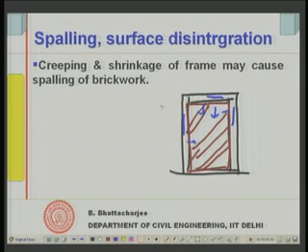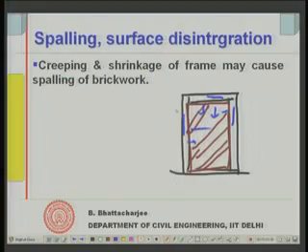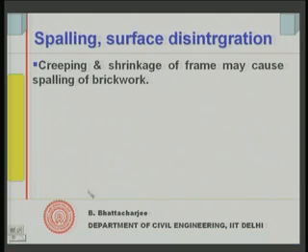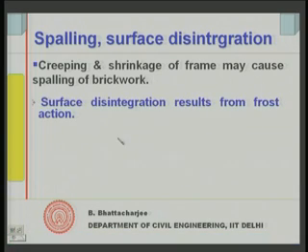If the brickwork is not strong enough to resist these compressive forces, spalling can be observed from this portion of the brickwork. So this can be one of the reasons for spalling of brickwork.